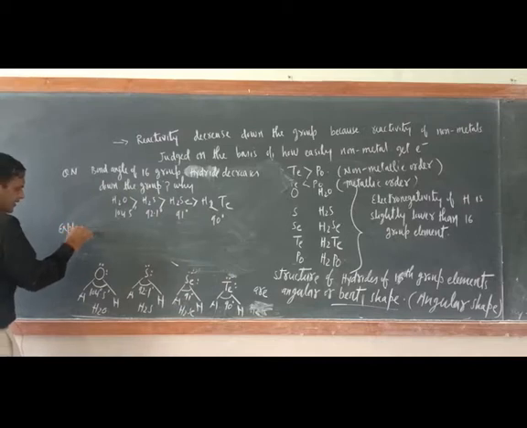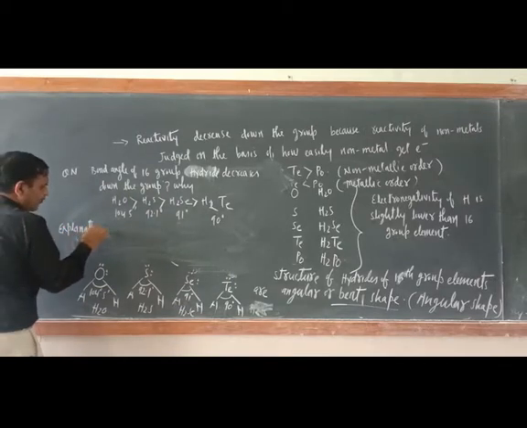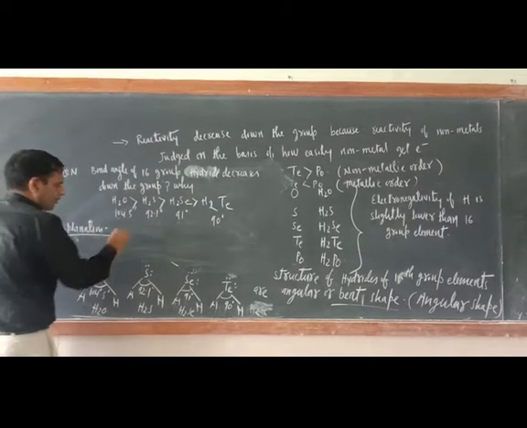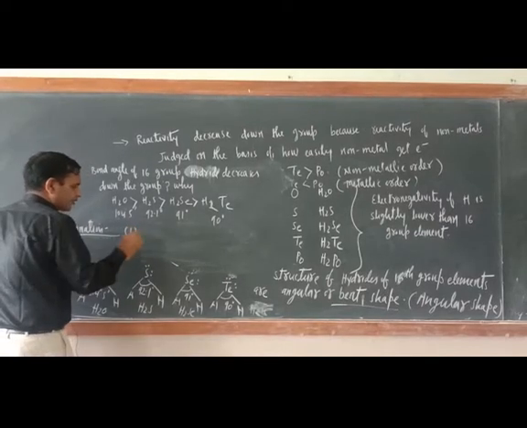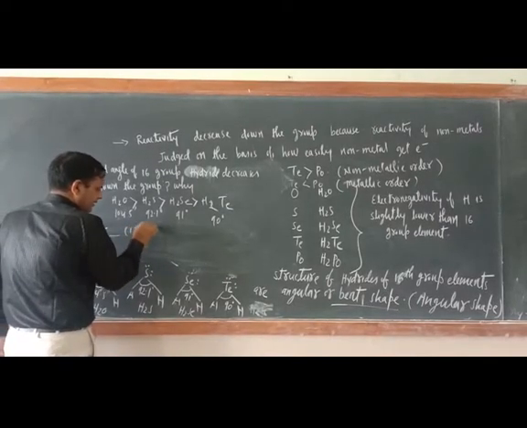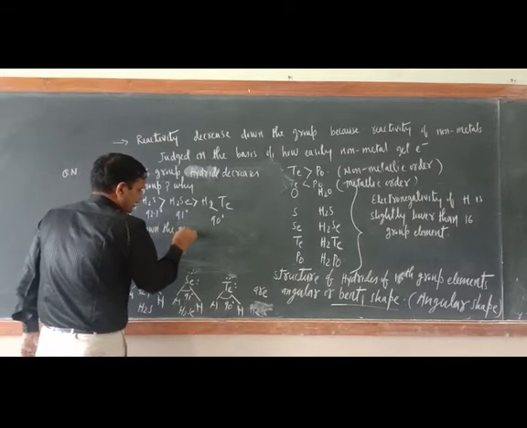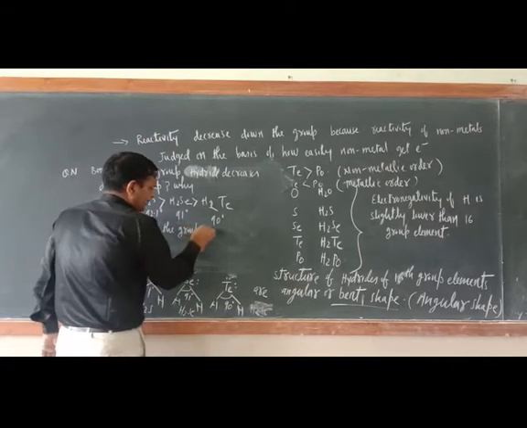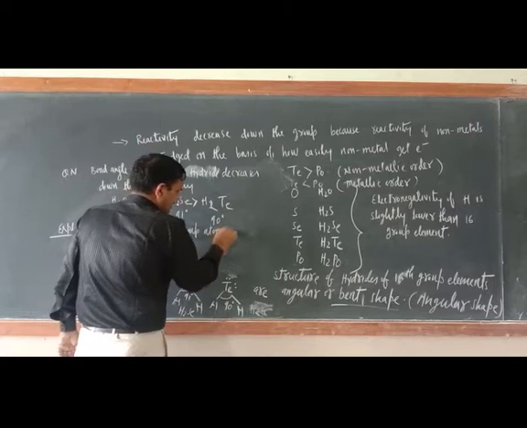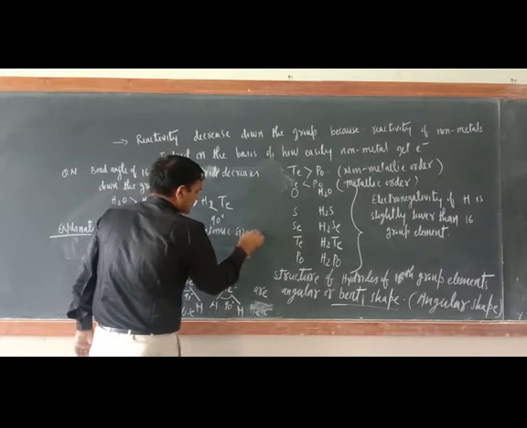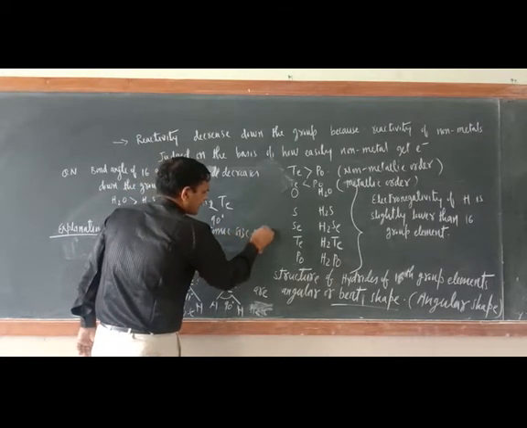Just see the explanation. What is the reason? Down the group, atomic size increases.